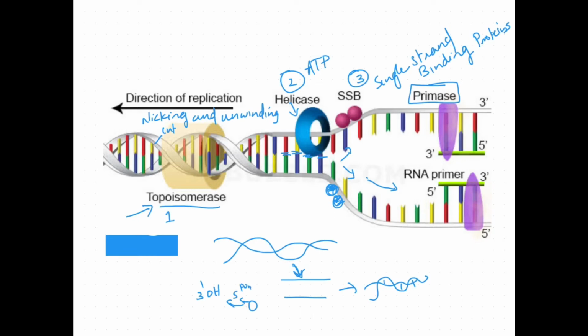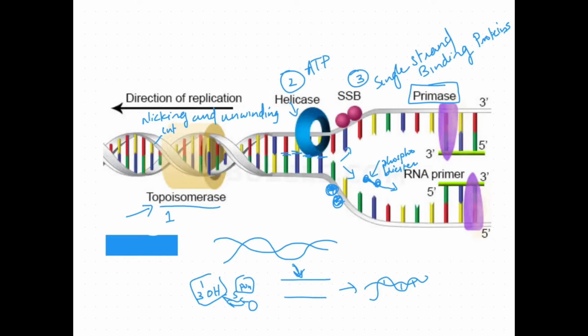When two nucleotides bind, they form a phosphodiester bond, which is formed between the 3' OH and the 5' PO4.